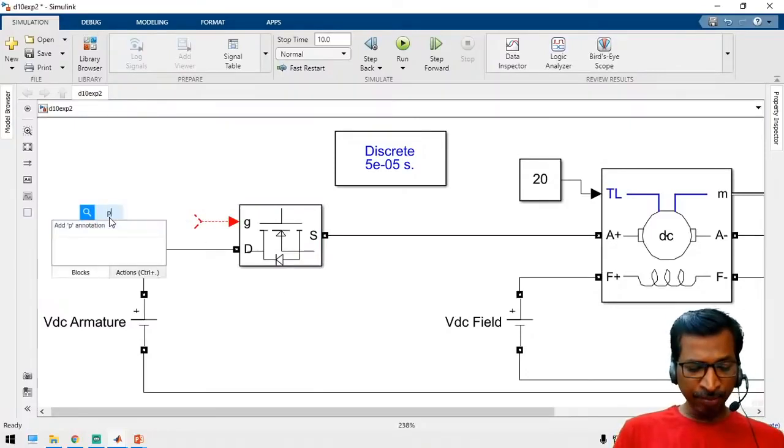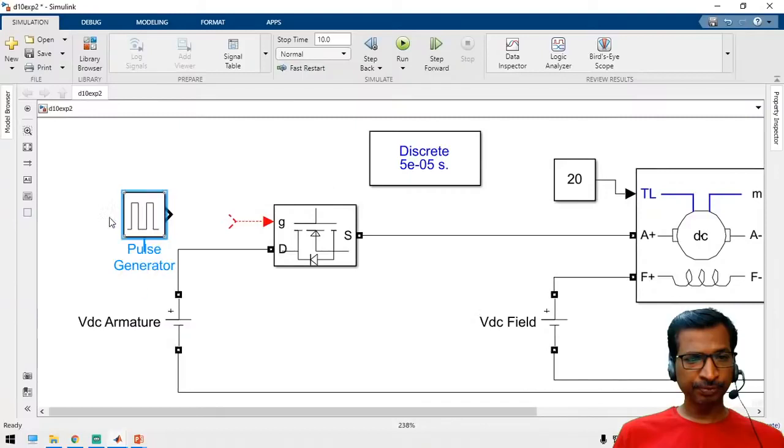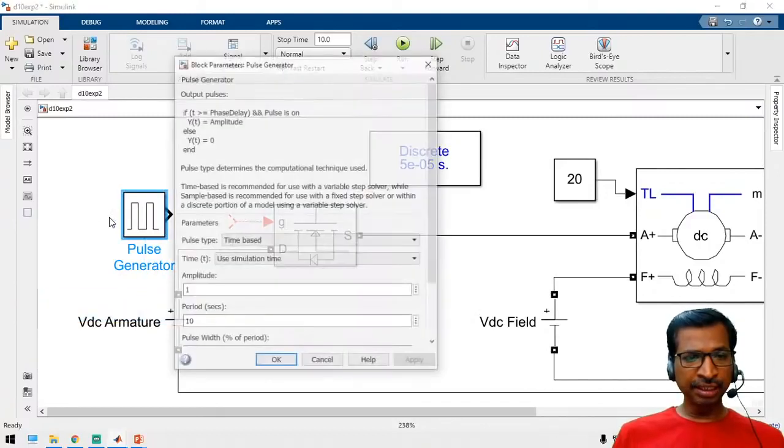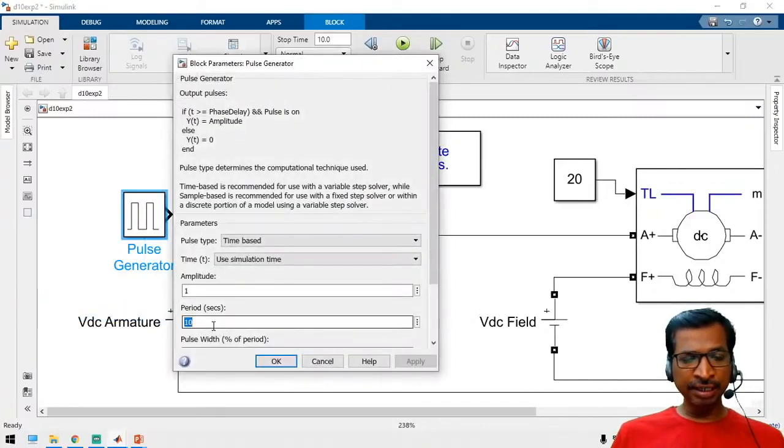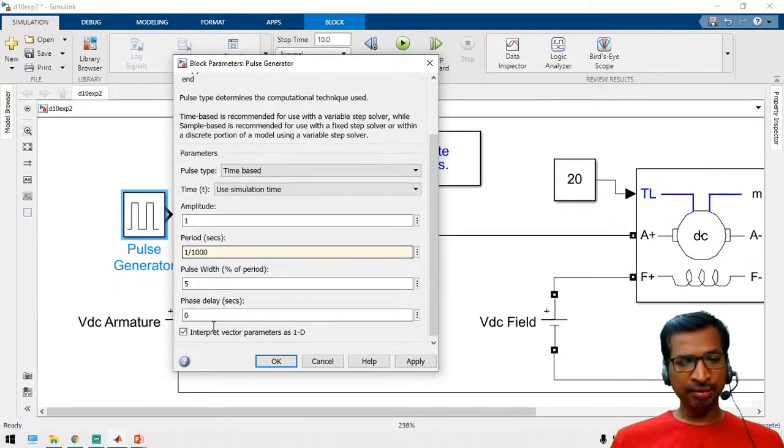So take a pulse generator block and then set the period. So it should be less than that value. Generally it will be in the kilohertz range, like 1 kilohertz or 2 kilohertz or 5 kilohertz. So let us take 1 kilohertz. So the frequency is 1000 hertz or 1 kilohertz, and pulse width is now 5 percentage. So let us take 99 percentage.